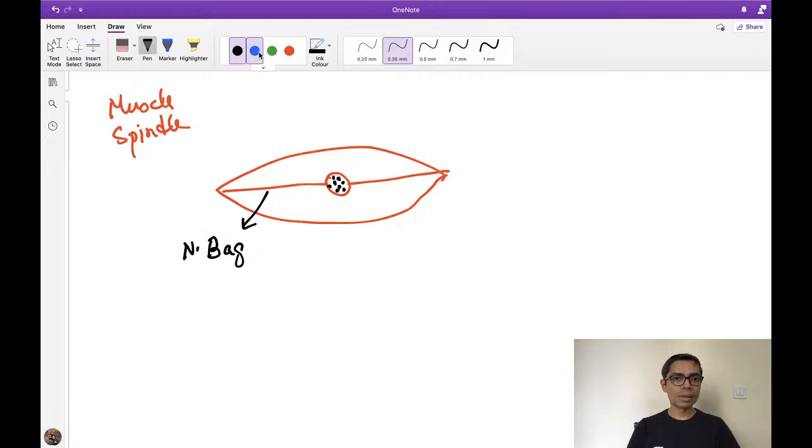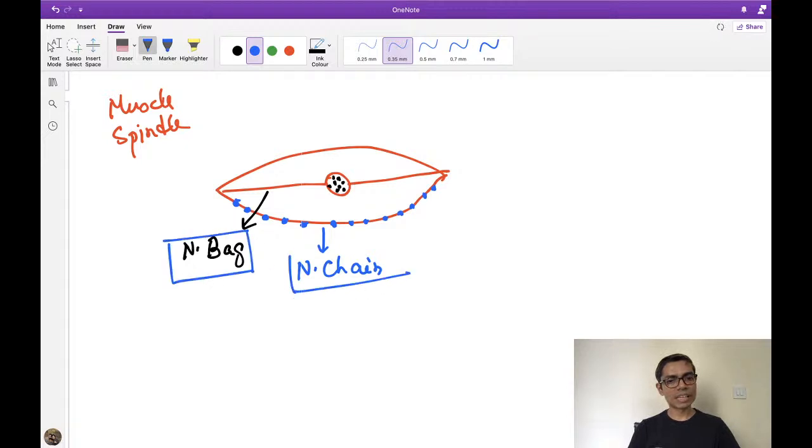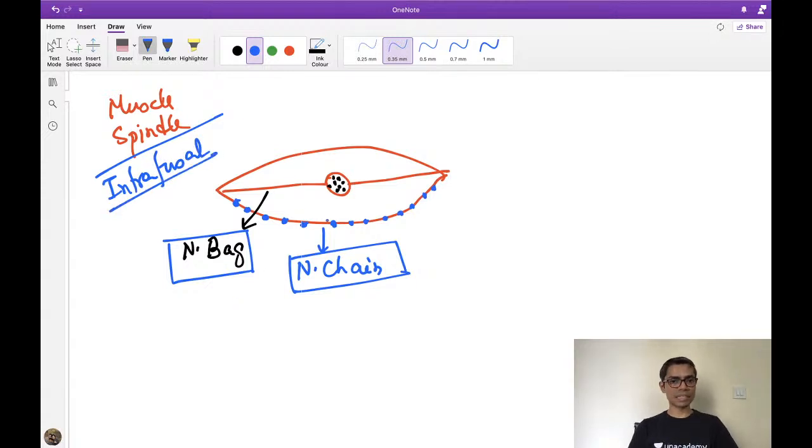On the other hand, look at the other fiber. Here there is no bag-like region, but there are multiple nuclei, and these multiple nuclei are present throughout this muscle fiber. These are known as the nuclear chain fiber. So whether it is nuclear bag fiber or nuclear chain fiber, all of them are intrafusal fibers, because it's a muscle spindle.